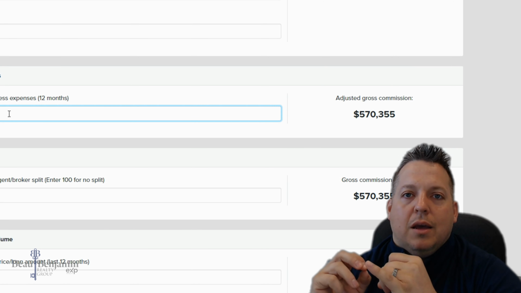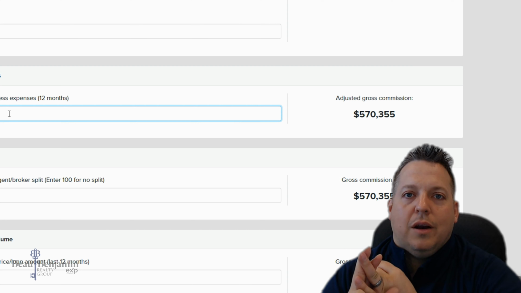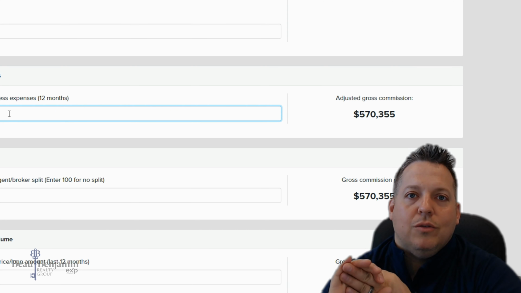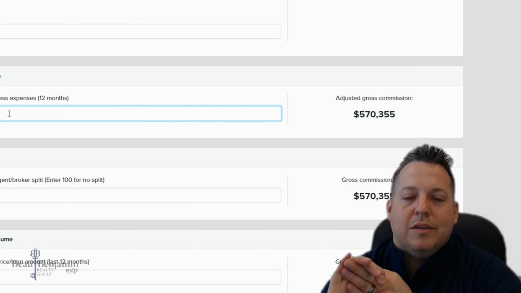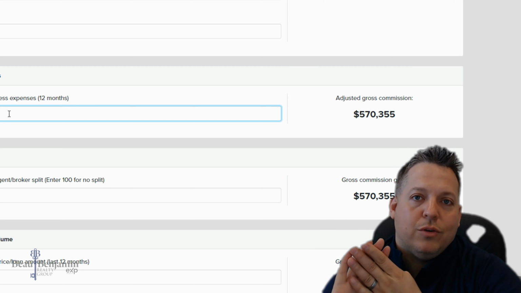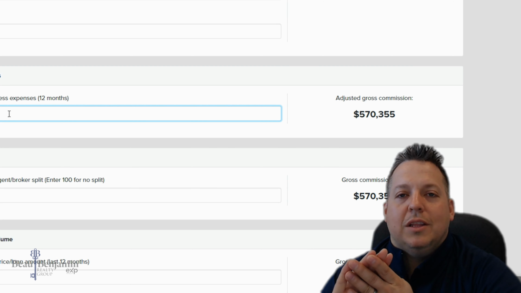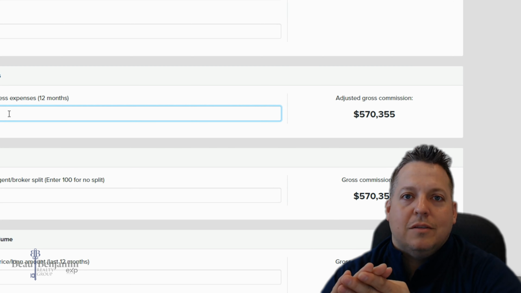If you pay your desk fees, that should definitely be in there. How much marketing money do you spend each year on all of your listings and all of your social media ads, things like that? It should go in there. Do you travel? Do you go to conferences? Do you do anything like that? Those are real estate business expenses.